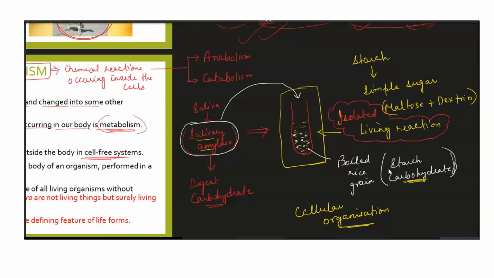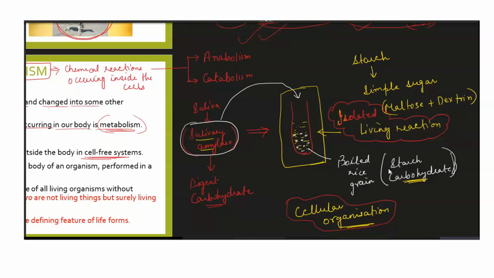It's a living reaction, but it is an isolated living reaction, which is actually not taking place in a living system. For this to be called a living system, it has to have a cellular organization. Only if the reaction is occurring inside the cell, we can call it a living reaction.